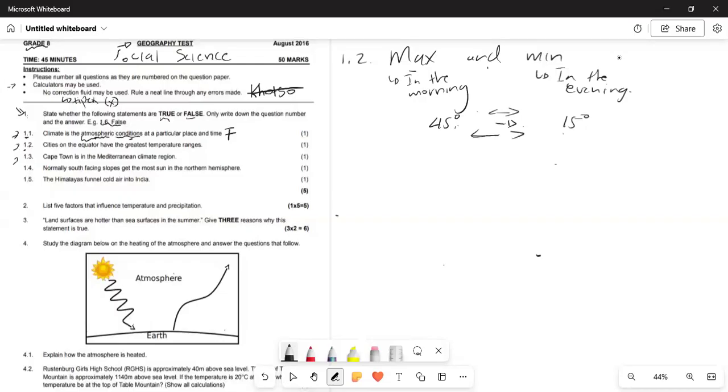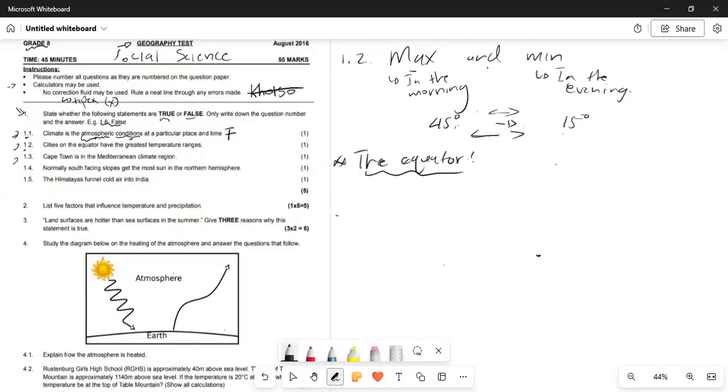So you need to remember that in the equator, so what is the equator? Let's first start there. What is the equator? The equator is that imaginary line that runs around the middle of the earth.